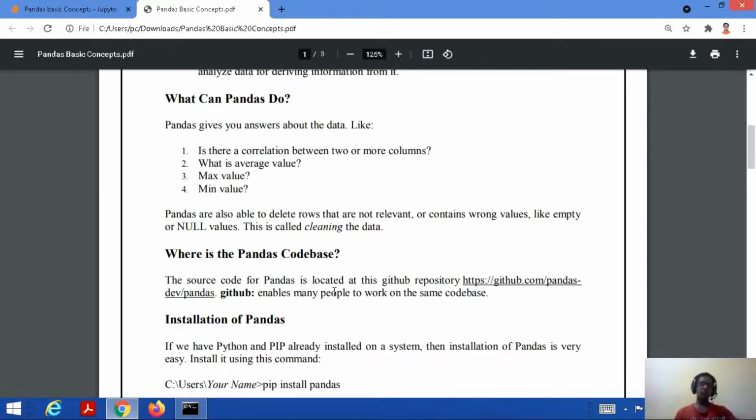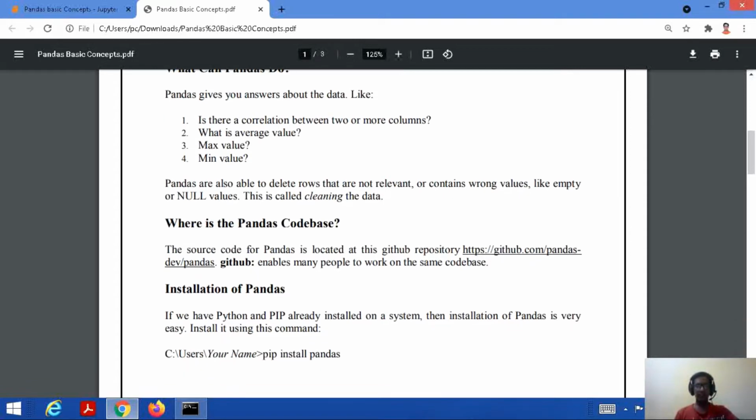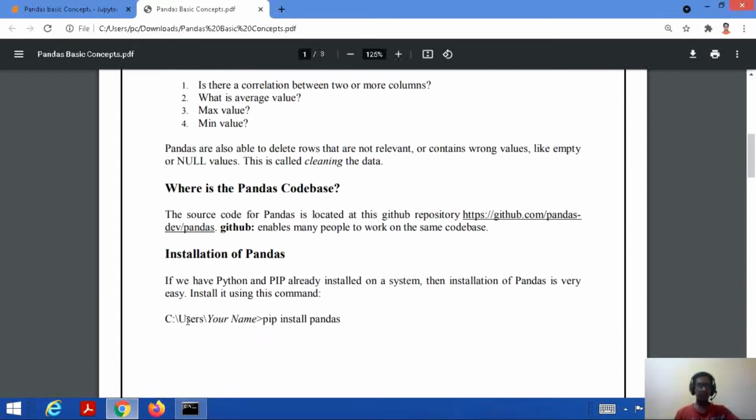Now, if you want to install Pandas in our system, if Python and pip are already installed, then installation of Pandas is very easy. We can write a command like this: C:\Users\Your Name\...pip install pandas. It depends on what kind of path you are using. That means if your Python is installed in the C drive, you can use the C Python path and then pip install pandas.